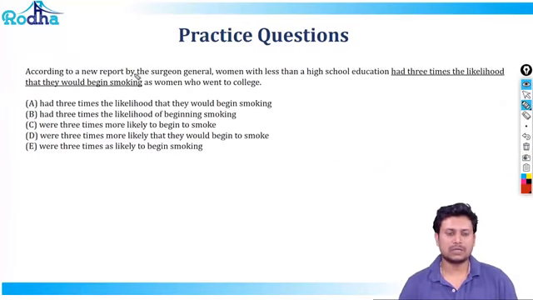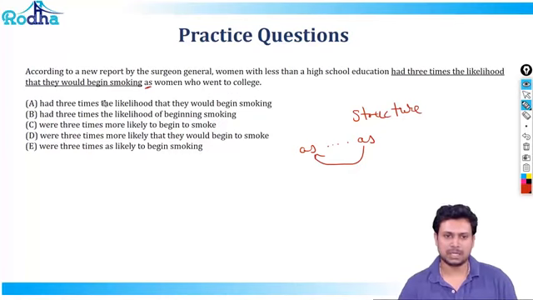Now it says, according to a new report by Surgeon General, women with less than a high school education had 3 times the likelihood that they would begin smoking as women who went to the college. Now the first thing that strikes me is this structure as, and we have done that in one of our previous questions, that if you have an as at the end, it has to begin with an as in the beginning. So I'm just going to try with that.